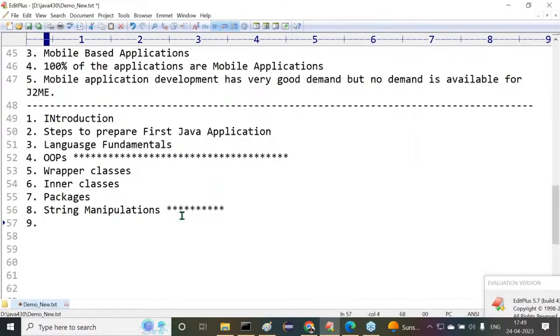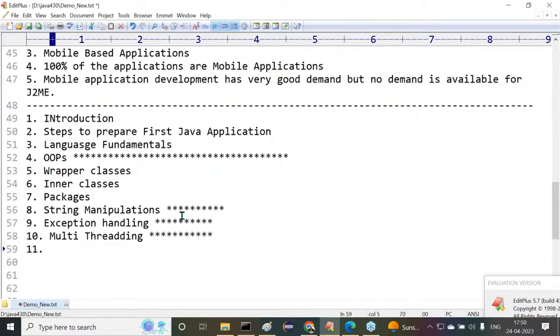Next we need to go with exception handling. This is another important one. After exception handling, the next one is multi-threading. Multi-threading is also another important one. After multi-threading, the next one is IO streams. IO streams is okay, a little bit, not completely. A little bit important.